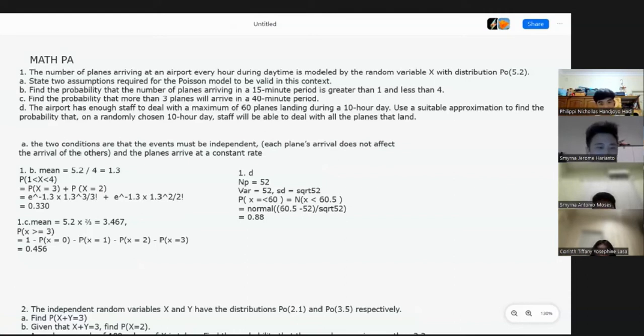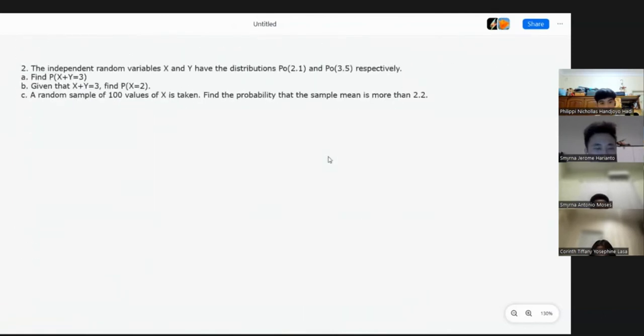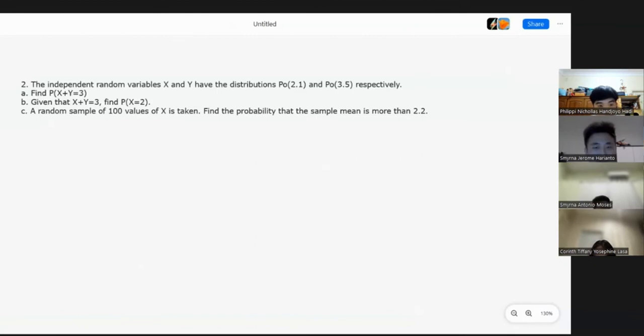Next, we move on to number 2. In number 2, the independent random variables X and Y have the distributions Poisson 2.1 and Poisson 3.5 respectively. So now, for 2a, it is find P(X + Y = 3).